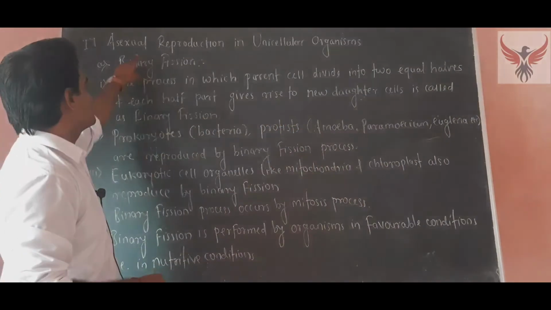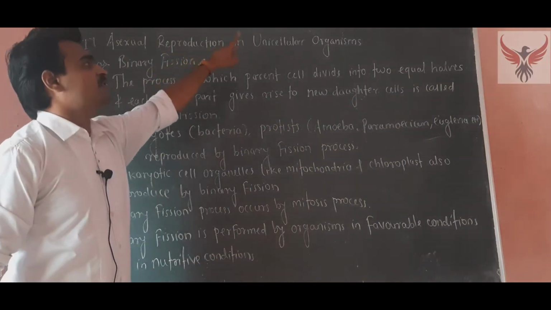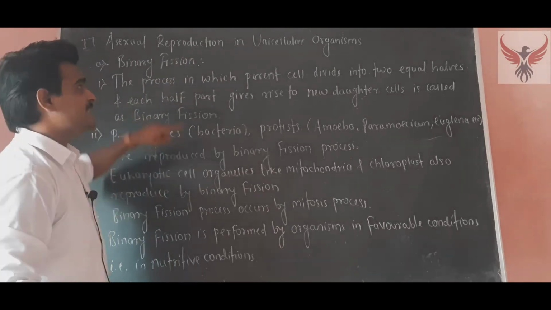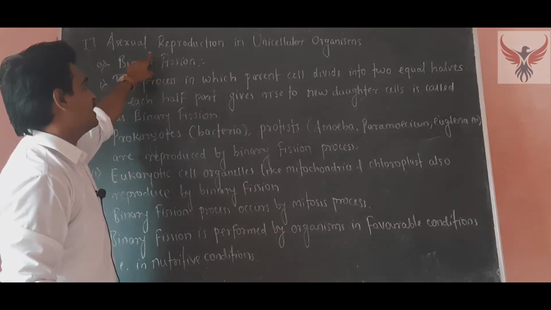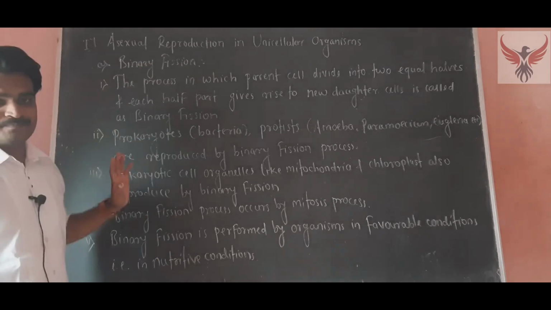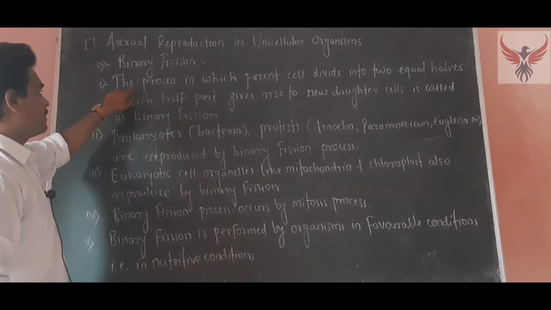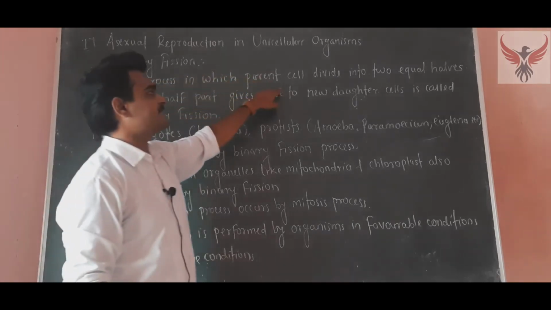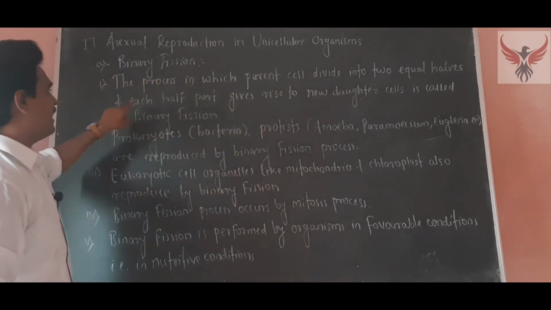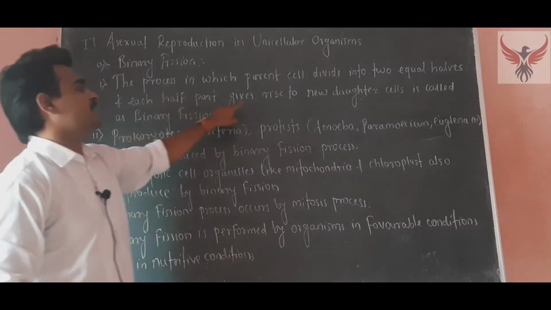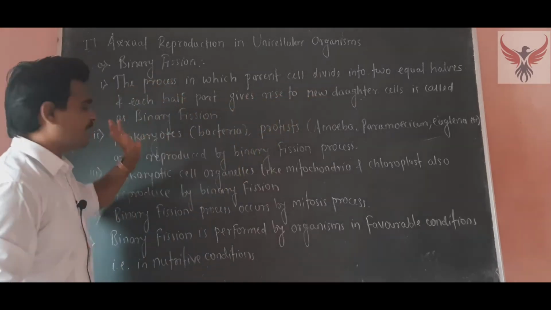The first is asexual reproduction in unicellular organisms. The first mode in unicellular organisms is binary fission. The definition of binary fission: the process in which the parent cell divides into two equal halves, and each half gives rise to a new daughter cell, is called binary fission.